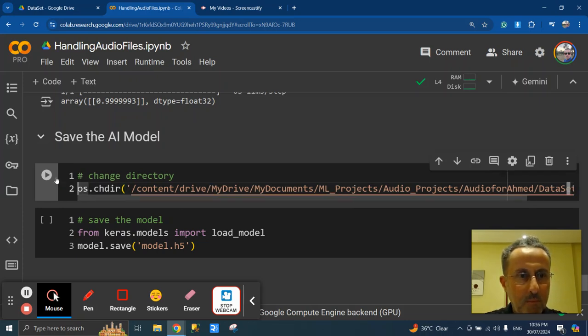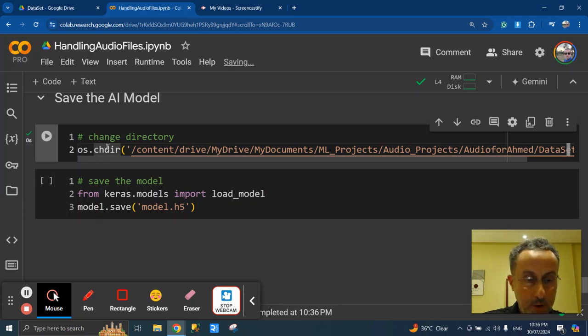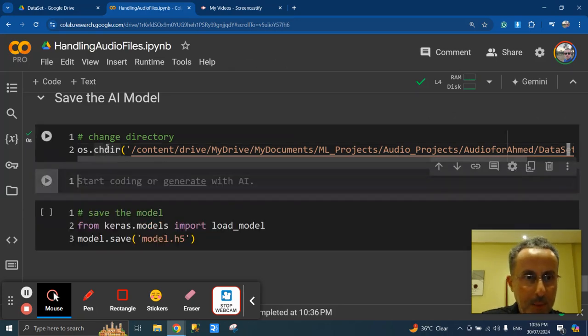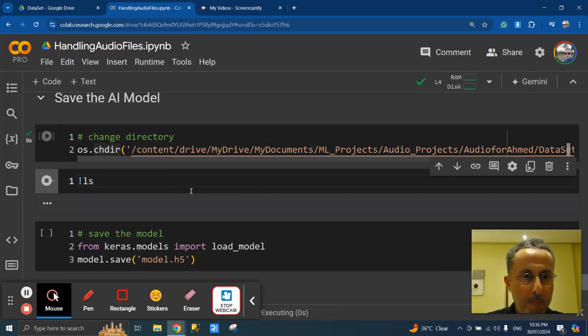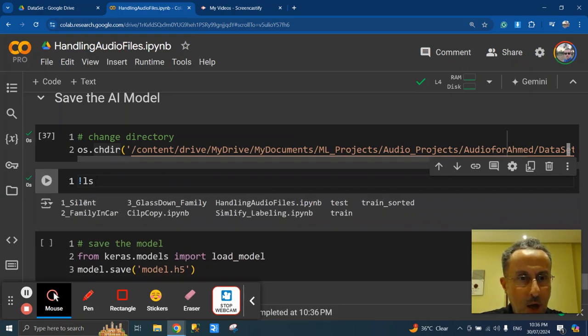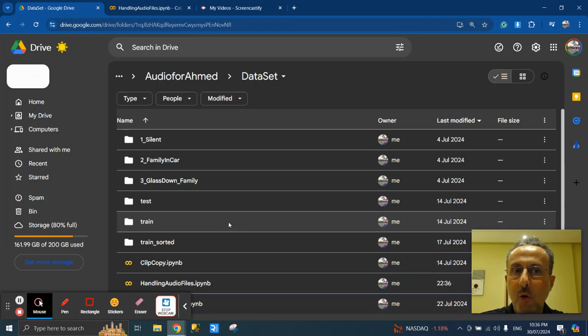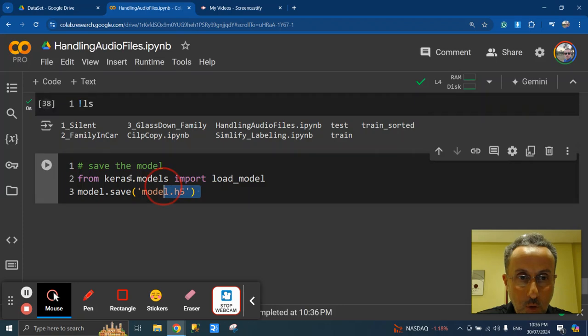Go home, change directory. Okay, so let us check whether the new directory became the default or not. Control MB exclamation ls. Control enter. Cool. Silent, family, clip copy. So we have these contents. Look at the directory, it's the same. So now we have changed the default directory. If you run this code, your model.h5 will be saved in this place near your files. So now it's time to run.